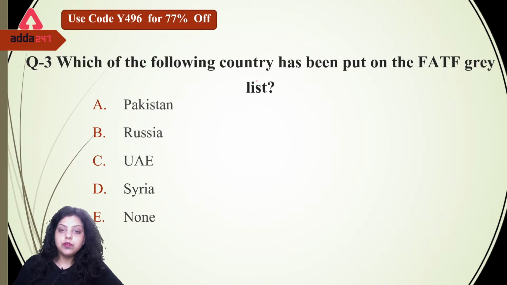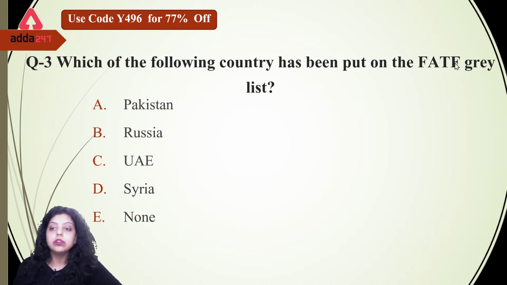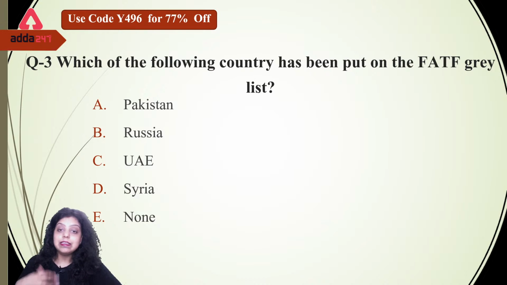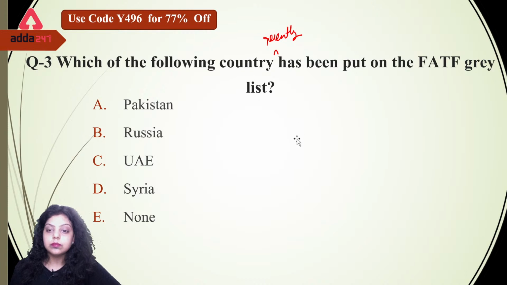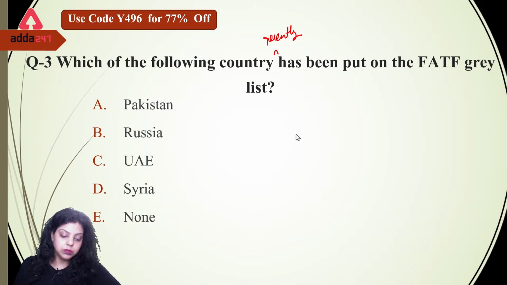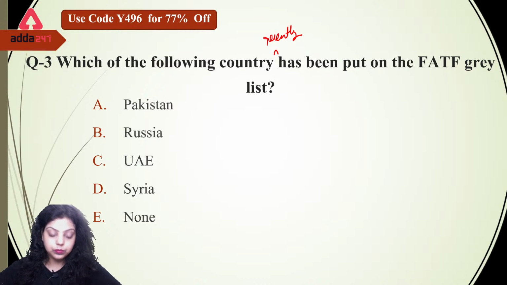Next, which of the following countries has been put on the FATF grey list? This is a question related to current news. Which country has recently been put on the FATF grey list? Is it Pakistan? Is it Russia? Is it UAE? Is it Syria? Is it none of the above? Which country was recently added to the grey list of the FATF? A, B, C, D or E? Pakistan, okay, Amit is saying Pakistan. Okay, what about the rest?